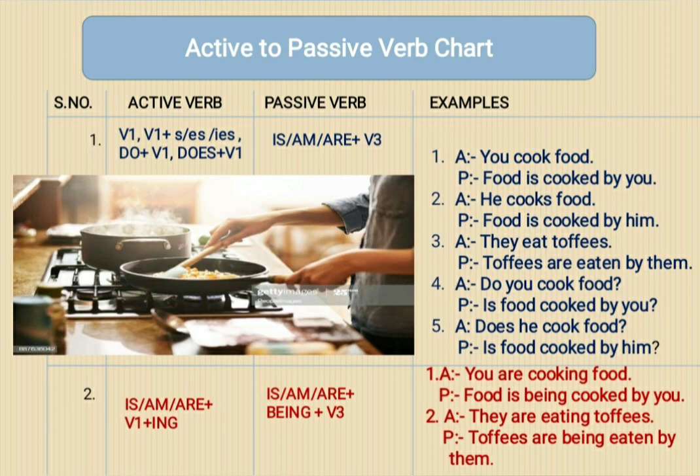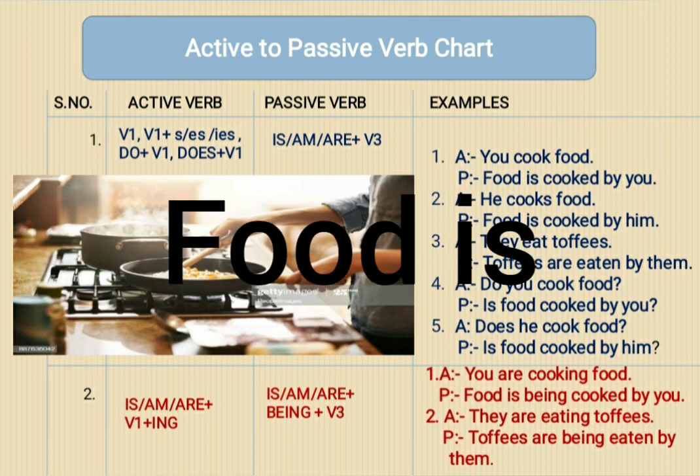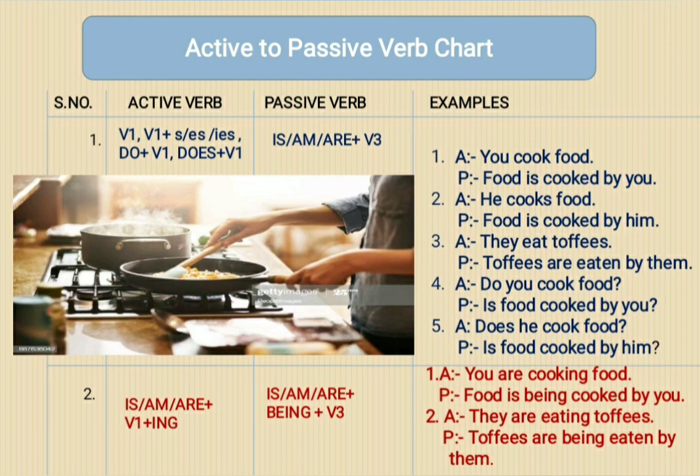Like in this sentence, we have written food, which is the object, and because it is passive voice, we have written it in the subject place. So food is singular, and with singular we use is. Now see the third example.